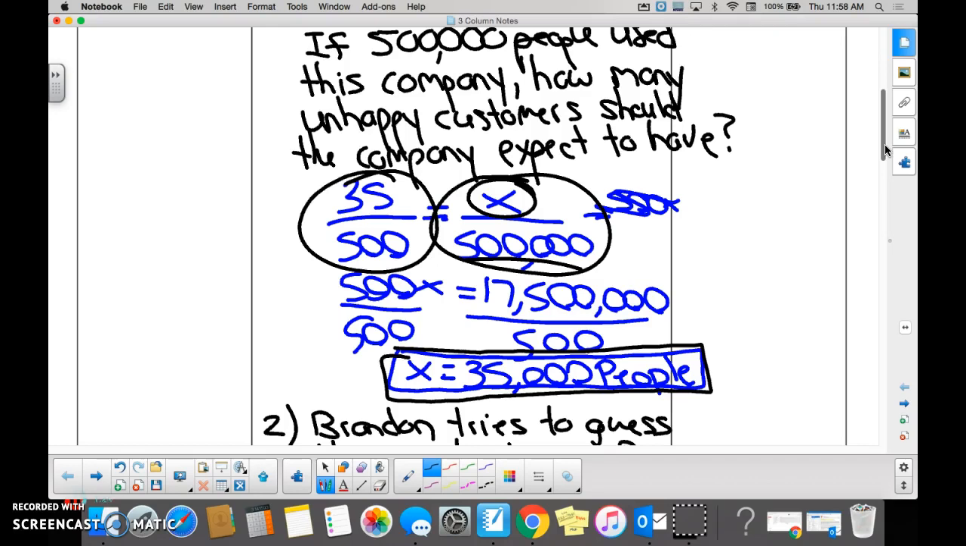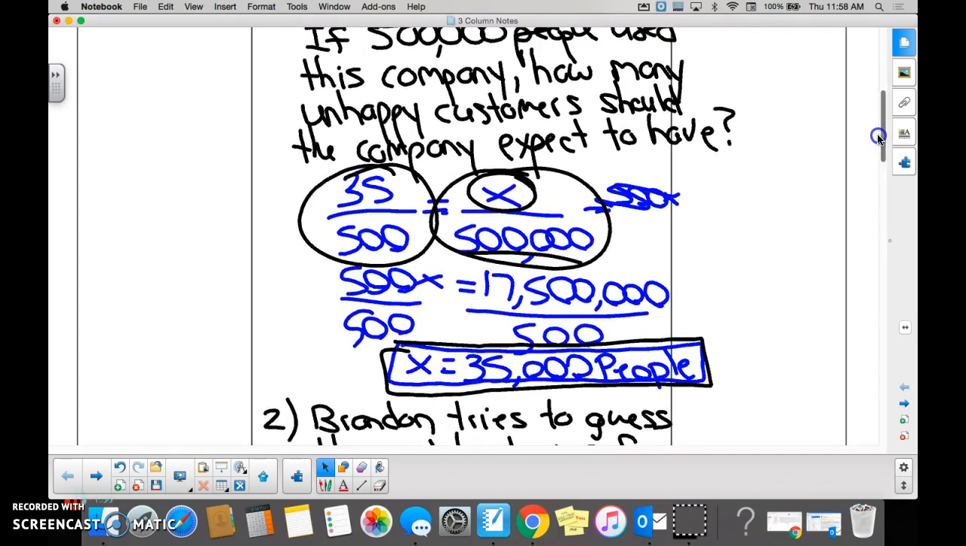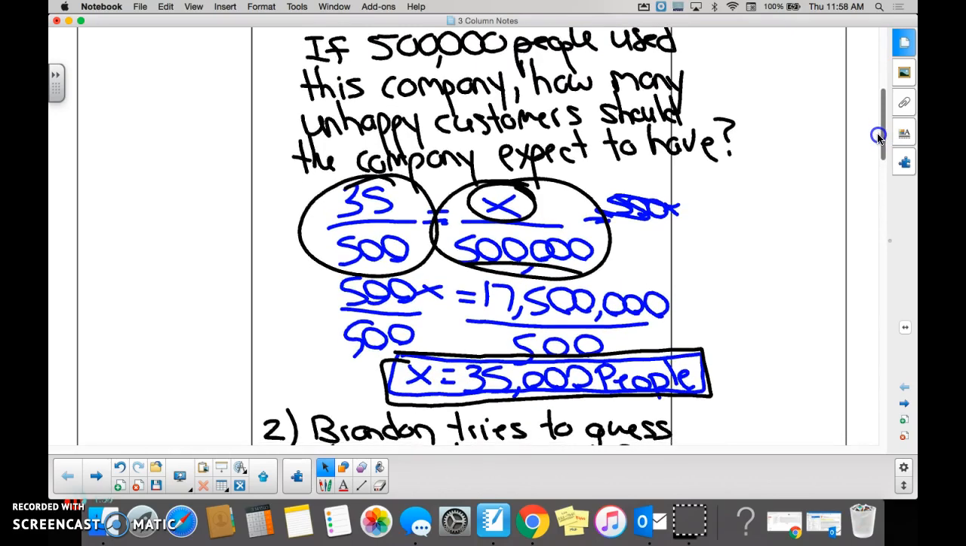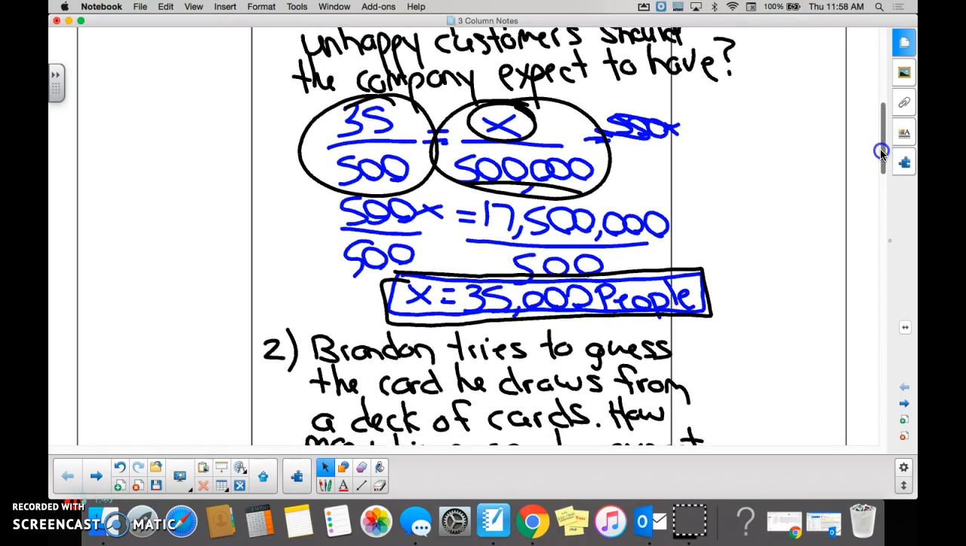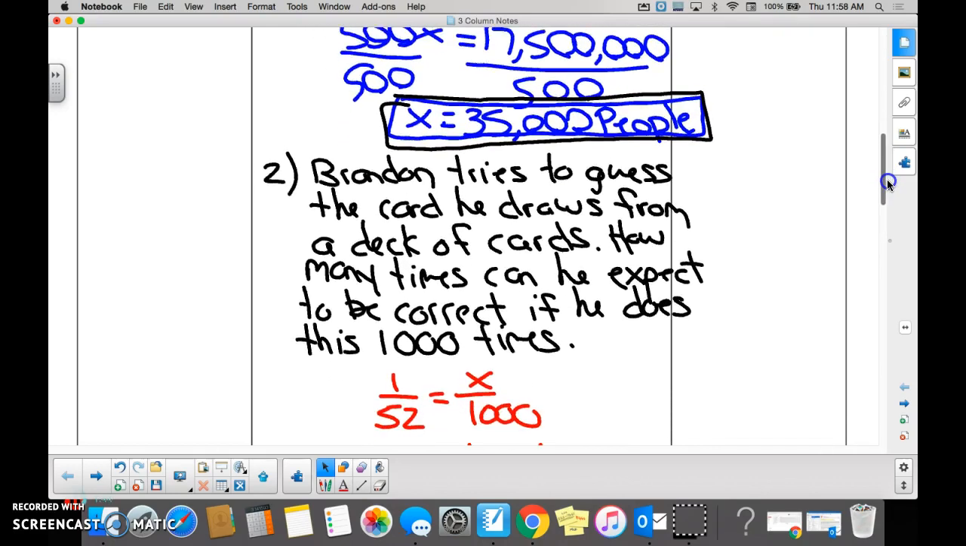35,000. Does Target want 35,000 unhappy people? No. Even though it's still equivalent to 35 out of 500, like we started the problem, it's still not a good number. Do you think companies do this? Yeah. Of course they do. Of course, they do it all the time. Phone calls, emails, just asking you in person if you're there.